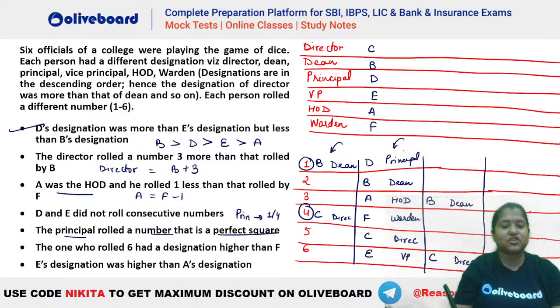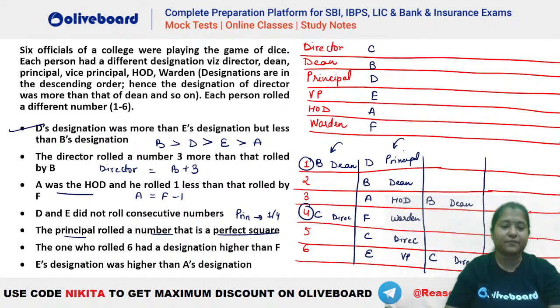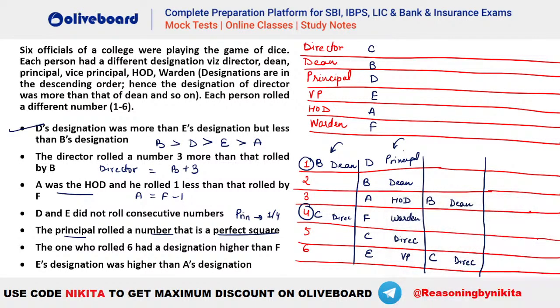इस वाले case में let's check what are the different possibilities. Let me remove myself from the screen here. ठीक है? इसमें देखते हैं. So we have B dean and C director. ठीक है? अब देखो. You can have your A here and your F here because A HOD is rolling 1 less than F. So A dean and F कौन है आपका? F is warden. This is a possibility, है ना? इस case में you will have the principal here because principal has to be a number that is a perfect square. So principal कौन है?